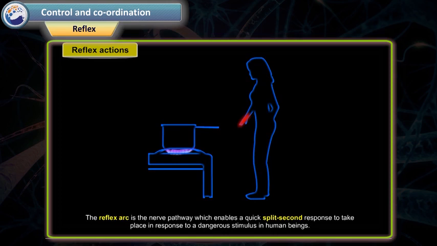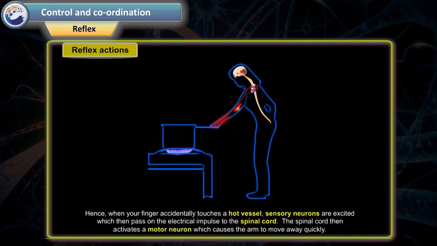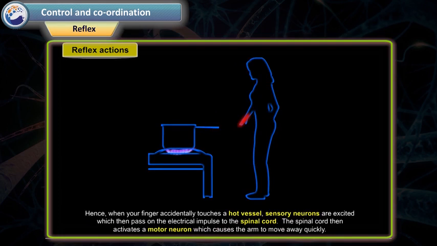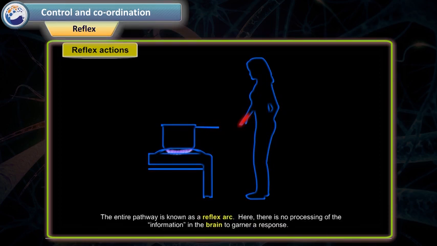The reflex arc is the nerve pathway which enables a quick split-second response to a dangerous stimulus in human beings. Hence, when your finger accidentally touches a hot vessel, sensory neurons are excited, which then pass on an electrical impulse to the spinal cord. The spinal cord then activates a motor neuron which causes the arm to move away quickly. The entire pathway is known as a reflex arc. Here, there is no processing of the information in the brain to garner a response.